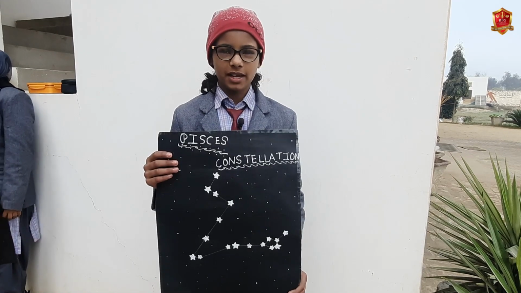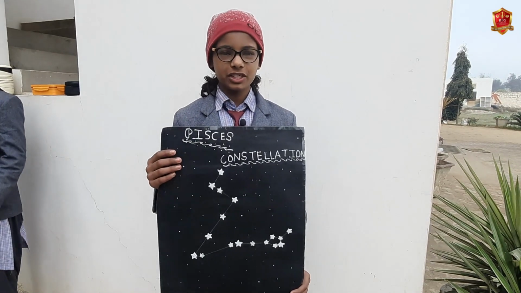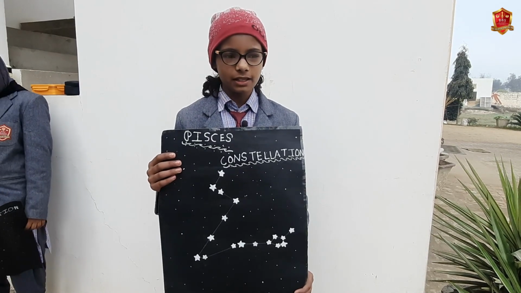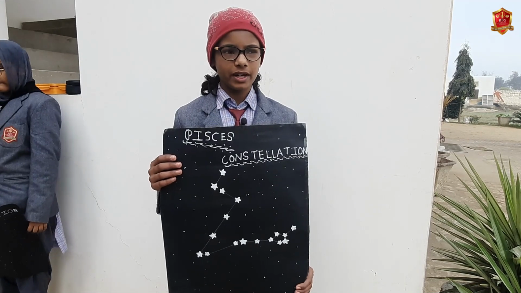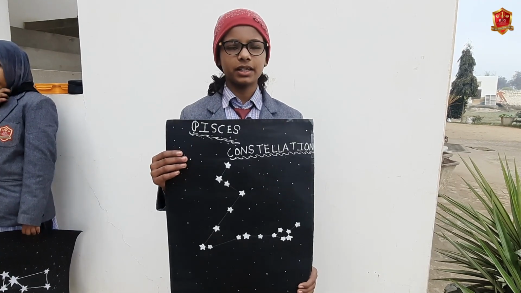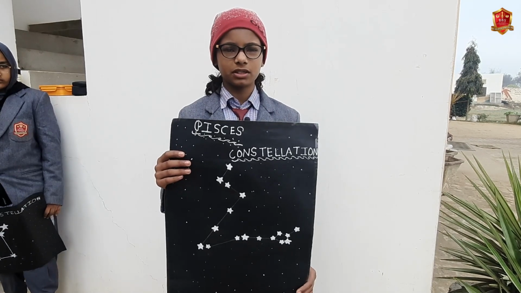The name Pisces means fish in Latin. The constellation is usually pictured as two fishes connected by lines. In ancient Greece, the fishes were related to the myth of Aphrodite and Eros. They jumped into a river to escape the monster Typhon.